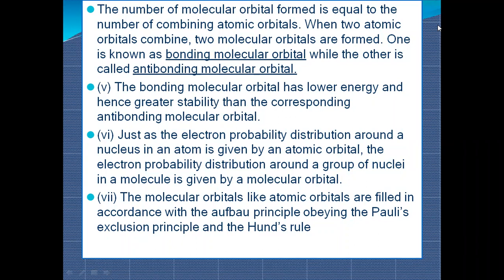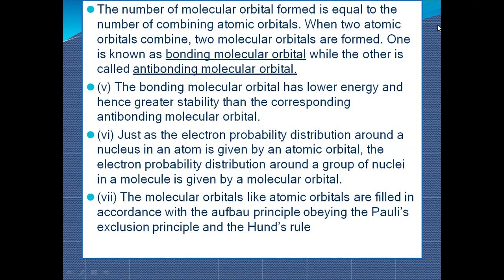Less energy means they will not lose any energy or change their state; they will remain in their original state, which increases stability. If something has higher energy, it loses its energy and comes to its ground state, which means it is unstable.